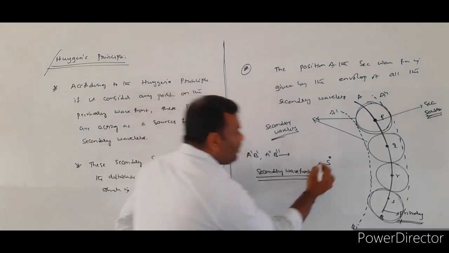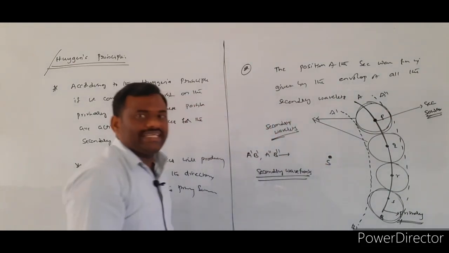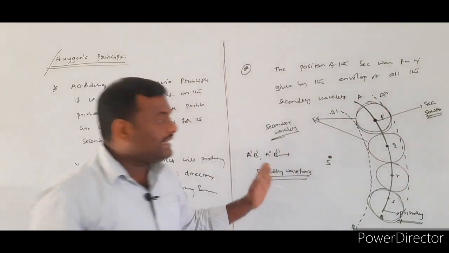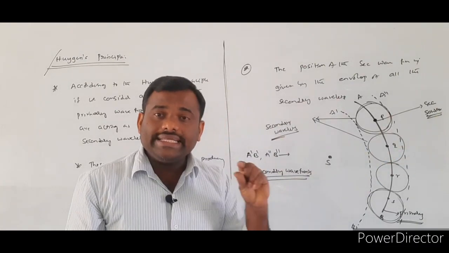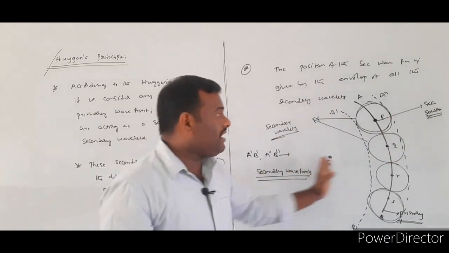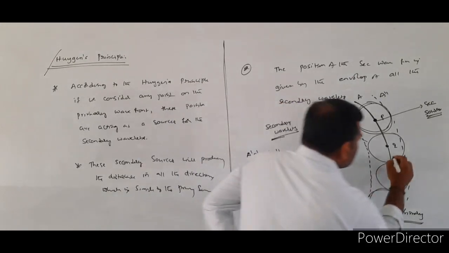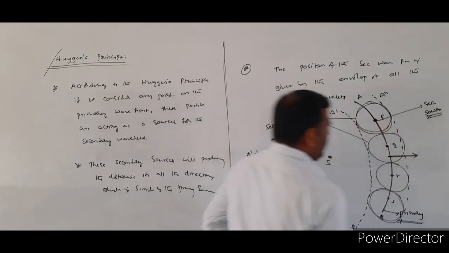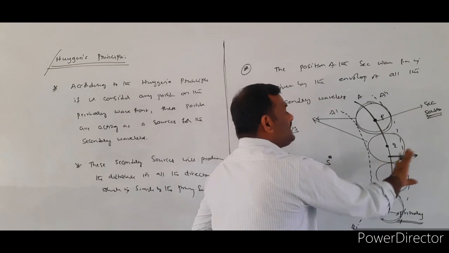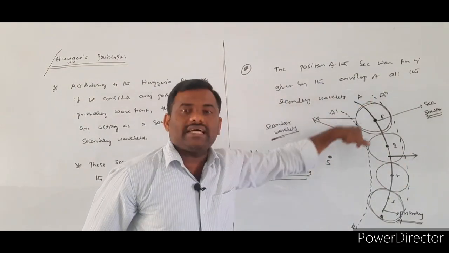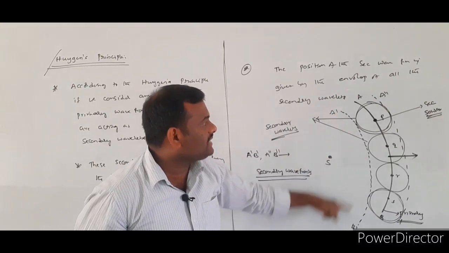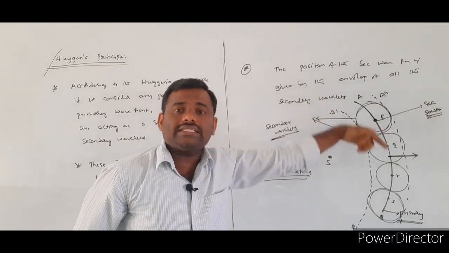See here, if you consider S to be the point source, the disturbance will always be moving away from the source S. So the motion of the primary wavefront, or the disturbance, will be moving towards the right side. But in this figure, you have two types of wavefronts. One is A dash, B dash, another is A double dash, B double dash.